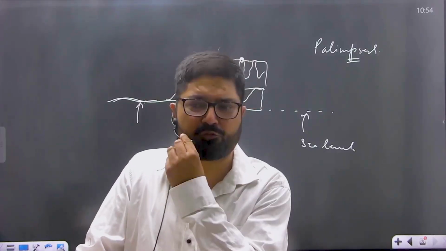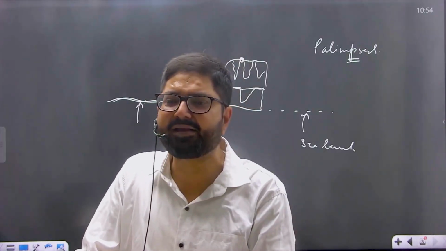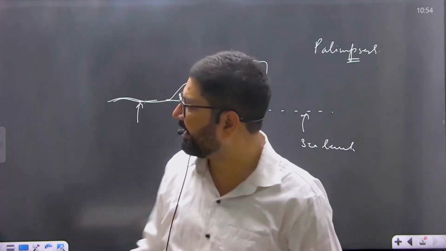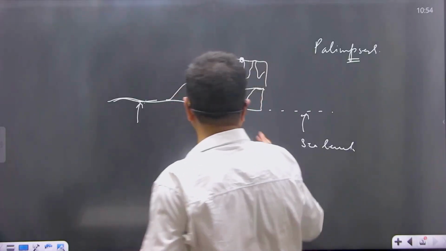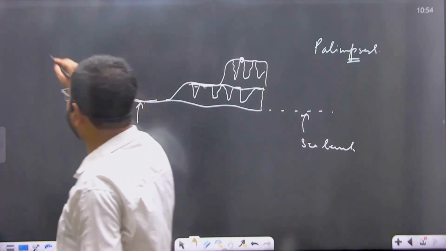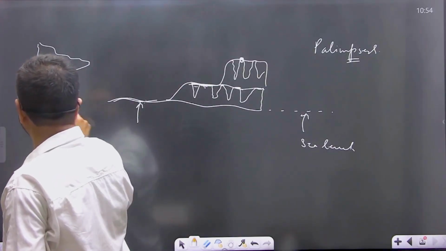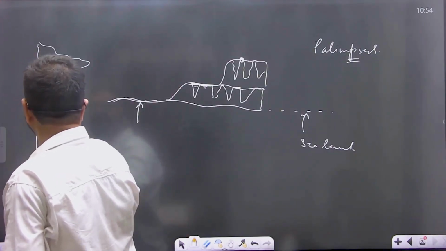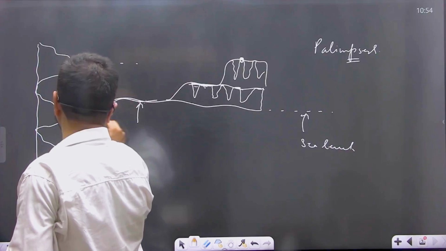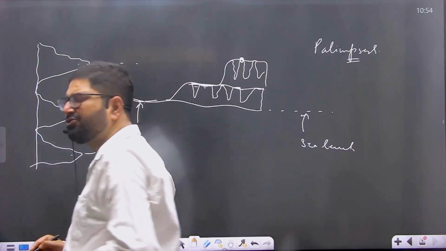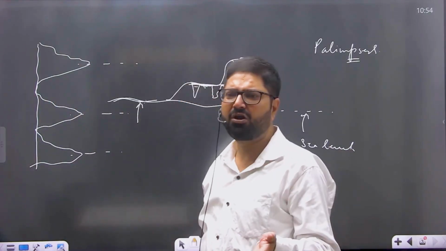This is done by morphometric techniques, that is altimetric frequency histogram and curve. In any region, if you want to know how many surfaces are there, you need to find out the frequency maxima of altimetric frequency histogram and curve. Every frequency maxima indicates a particular surface, but this does not reveal whether that surface is erosional or depositional.